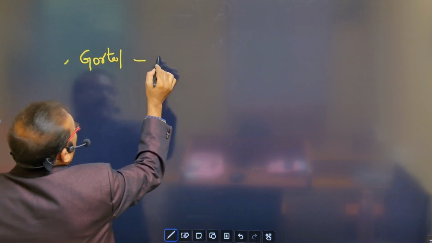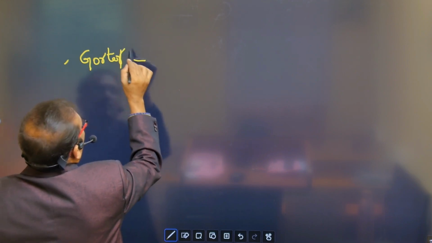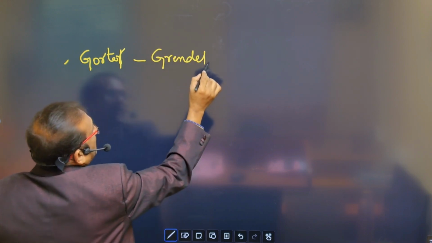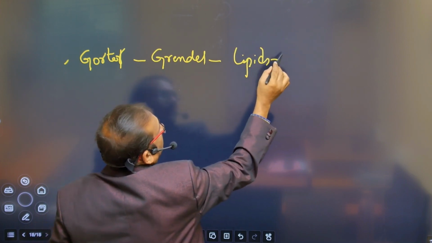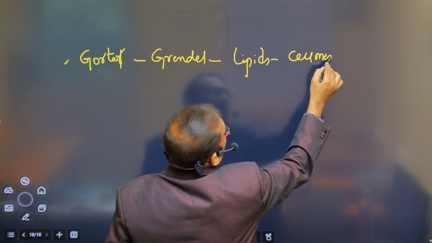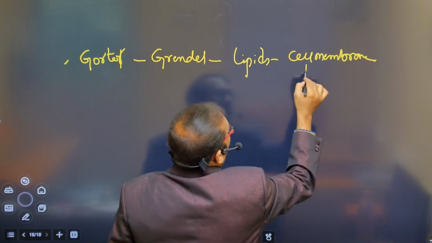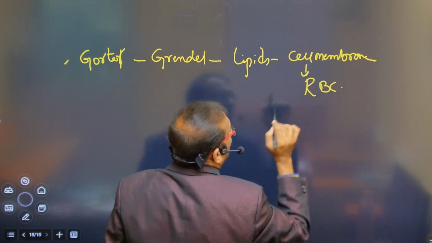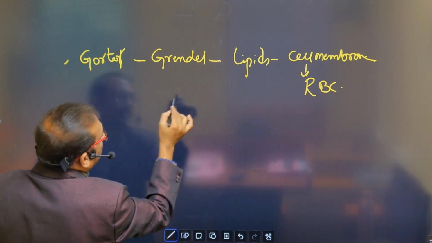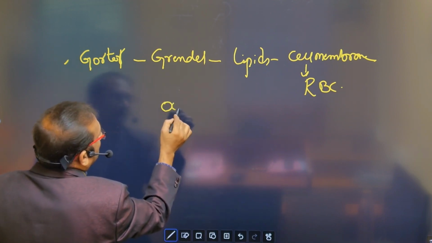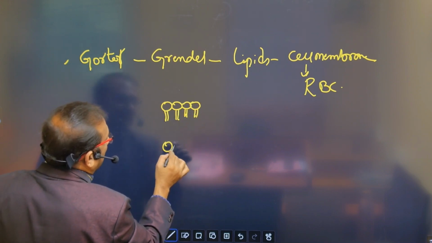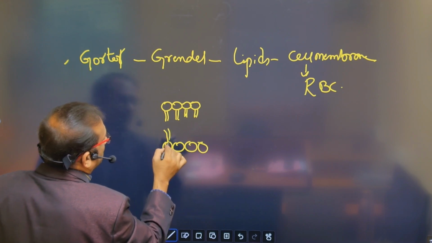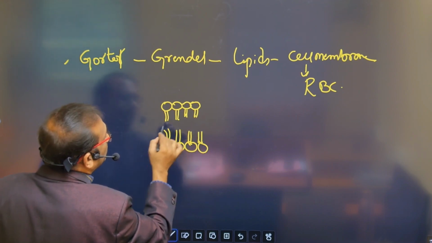They extracted lipids from the cell membrane of RBC, and they found that these lipids are present in the form of a bilayer. So two layers are present.